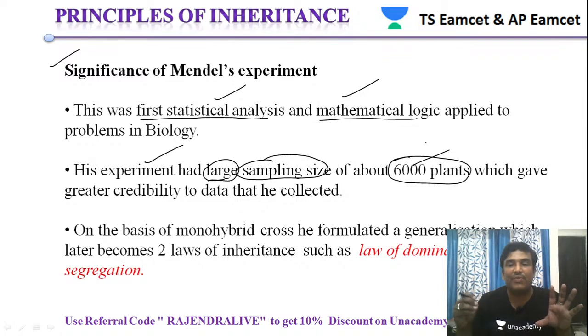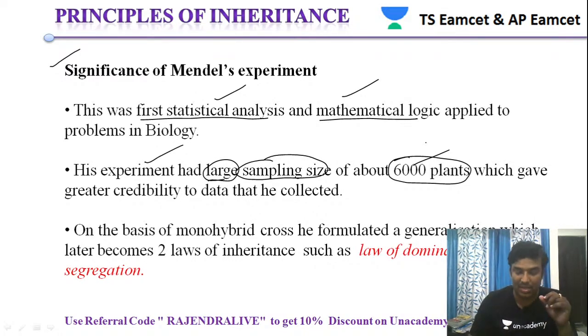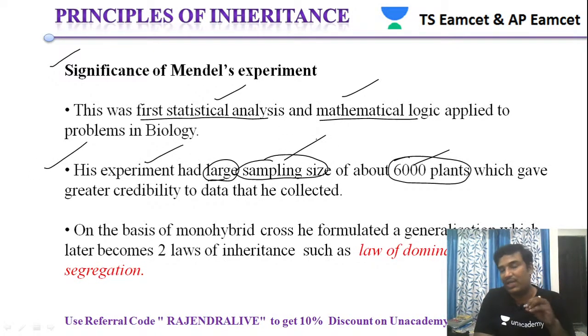Because of this, his results have greater credibility. When the sample size is large, accurate results and more credibility can be obtained. That is a benefit of his experiments, as the large sample size may extend up to 6,000 plants.